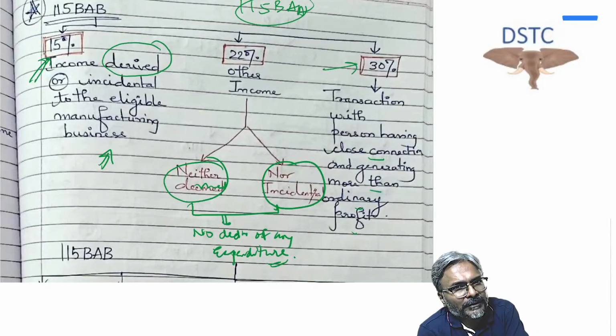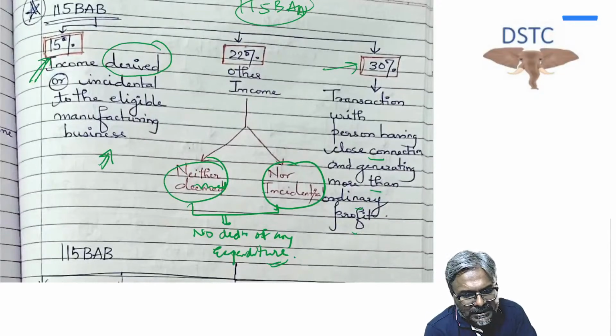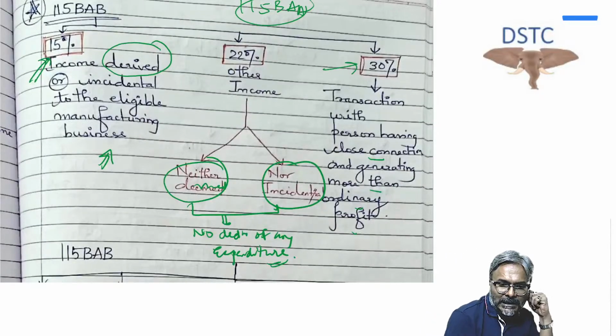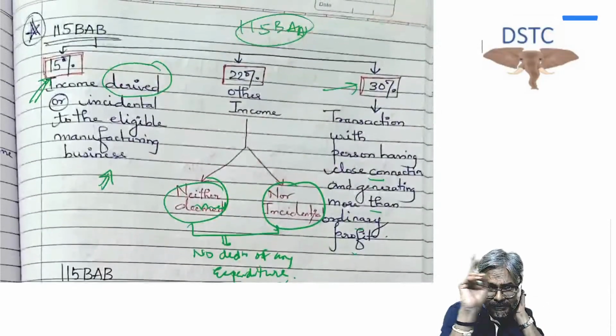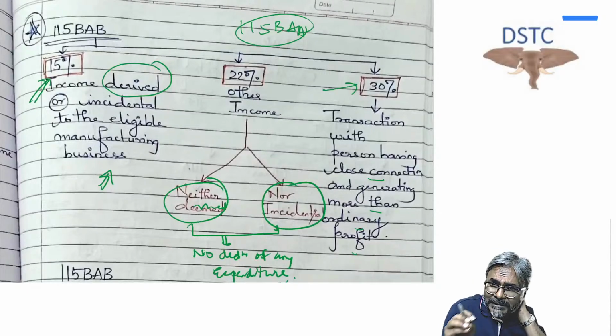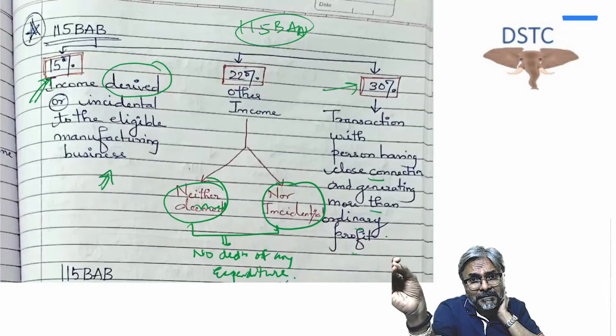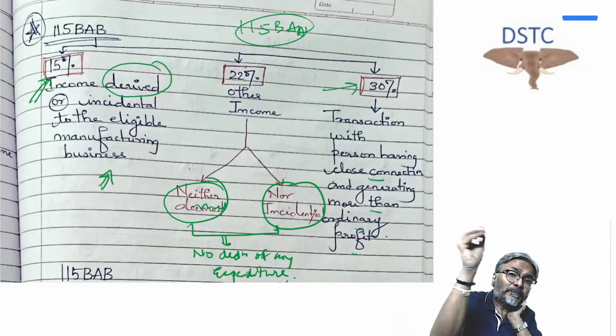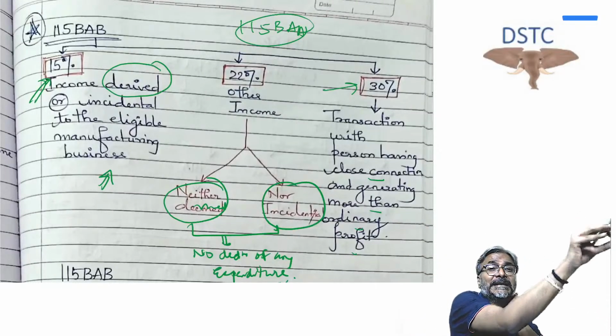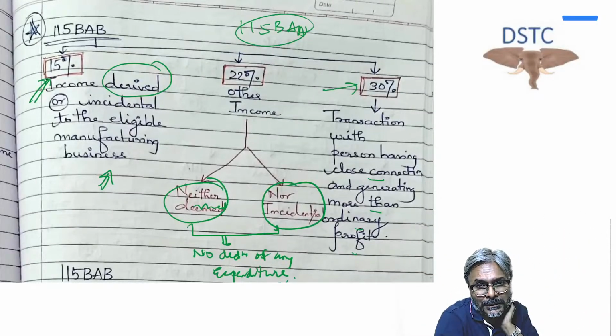And if that is the case, in the case of profit linked deduction, if there is any incidental business income, will they qualify for a profit linked deduction of 80IA, 80IB, 10AA? Answer is no.